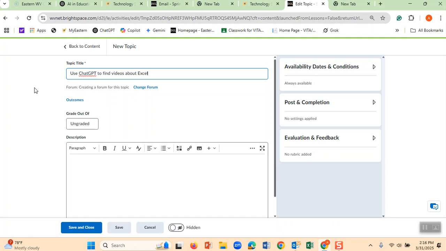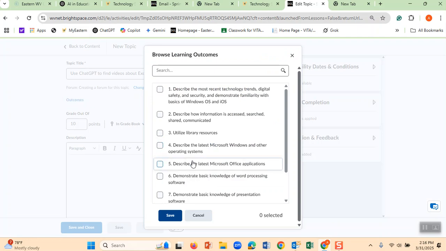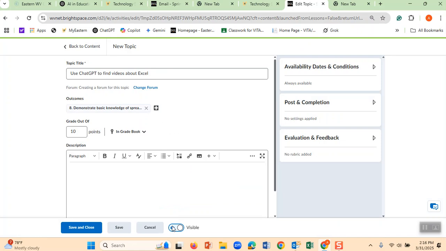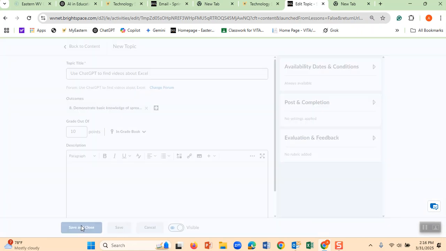You don't want to find the advanced ones. You are going to find the one that is related to this week. And here I am going to say you are doing a spreadsheet, which is, and then after I do that, I make it available and I click save and close.